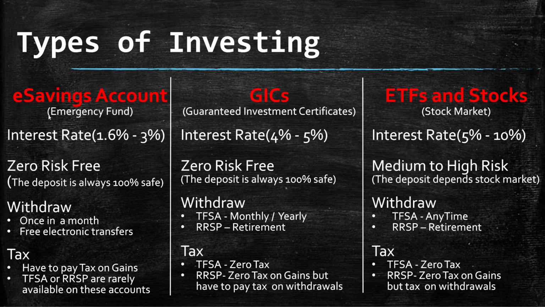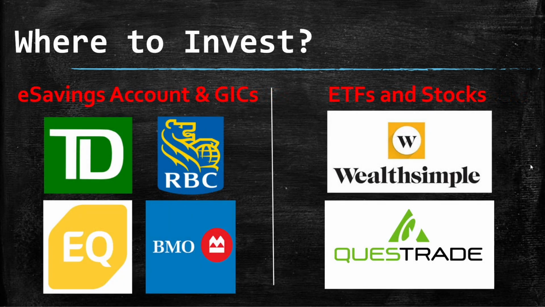E-savings account, again, is for your emergency fund. GIC is for your safe investment, and then ETFs and the stock market are for your growth. All right, let's move over to our next agenda, which is where to invest. If you're thinking about an e-savings account or GIC, banks are the best option right now. Like TD, RBC, EQ Bank, BMO are some of the best options.